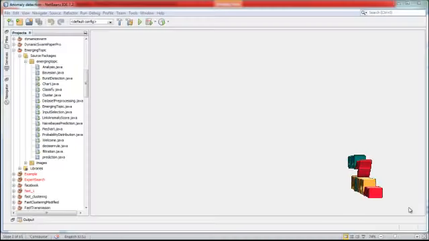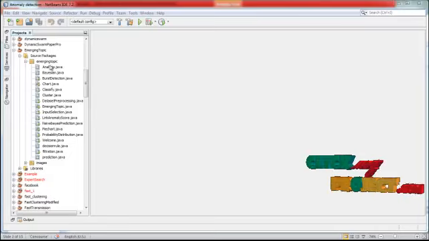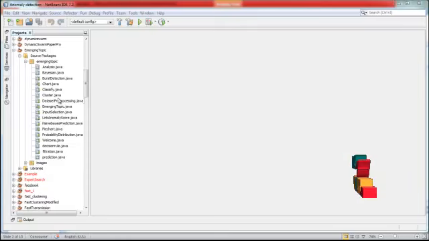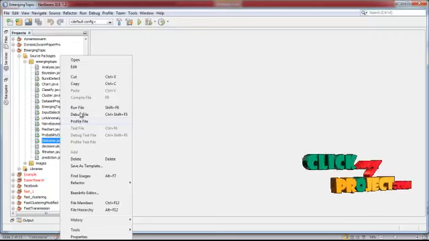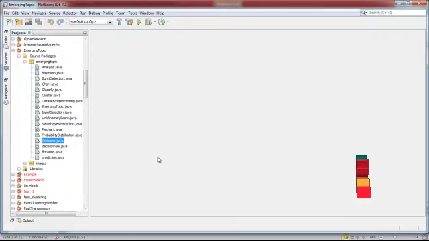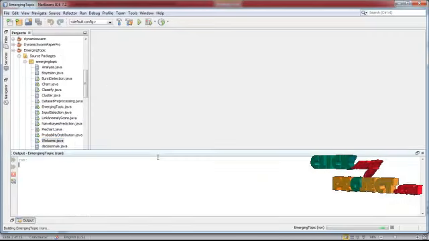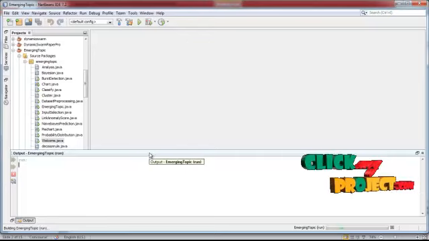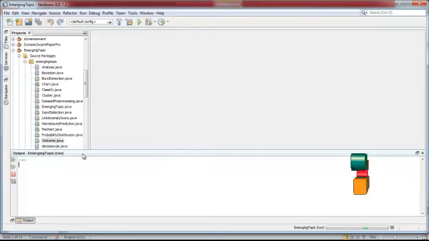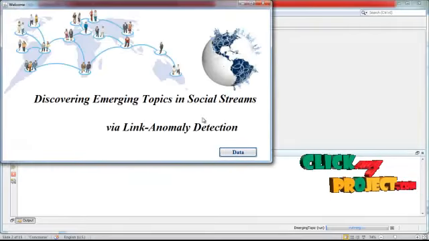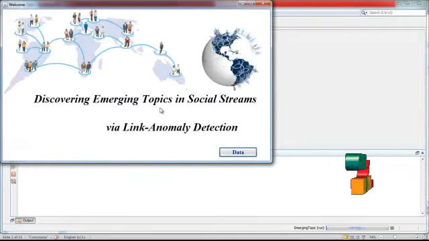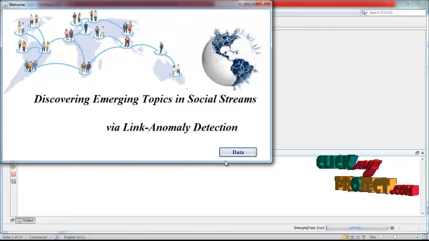Now let me discuss the demo of our project. In our project backup, we start our demo with welcome.java. Just right click welcome.java and click run file. After that, the frame will open. This is the welcome page of our project, and this is the title of our project: Discovering Emerging Topics in Social Streams via Link Anomaly Detection.